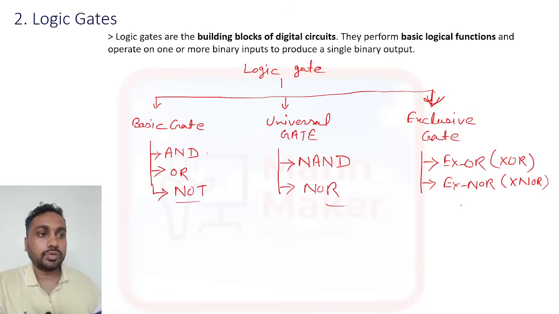This is 3, 2 and 2, total 7, and they are categorized group-wise. This is the group representation of logic gates.